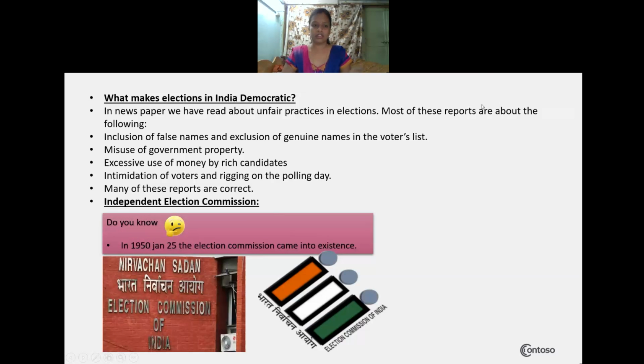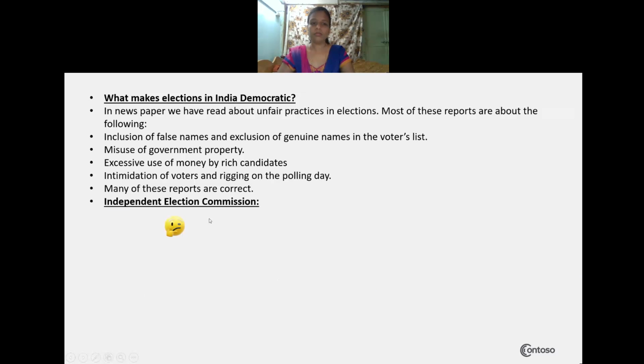And also, how they play a very important role during the period of election campaigning, how they will go and approach people. After that, the election polling as well as the result date. So we have learned about these. In this way, elections will be held in our country to form a government.